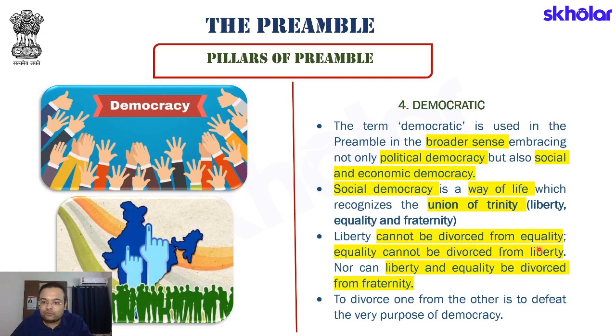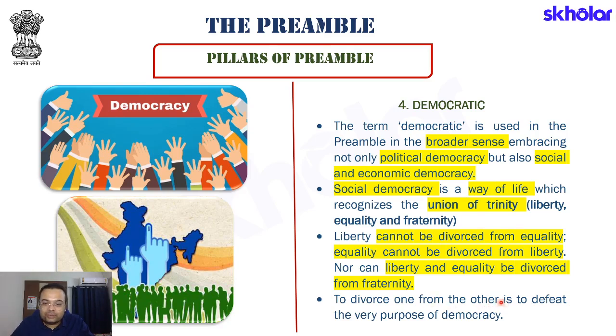Liberty cannot be divorced from equality, equality cannot be divorced from liberty, nor can liberty and equality be divorced from fraternity. If there is fraternity in society, it will be an outcome of the presence of liberty and equality. If there is no liberty, equality cannot be there. If there is equality and there is no liberty, it is of no use. And fraternity will always be there if there is liberty and equality. That is all the statement is trying to explain. I hope you are not getting confused.